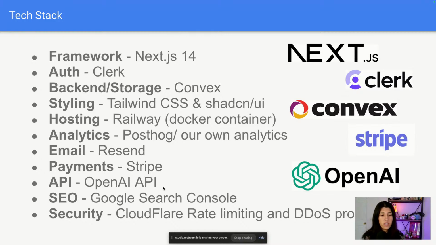We haven't really tried out other AI APIs yet, like Claude or Perplexity, because OpenAI has been working for us for now. And then for other stuff, for SEO, we're using Google Search Console to track if people are searching and if we're getting hits on our page. And for security, because Cody experienced a DDoS attack on one of his other side projects, he thought it would be cool to add DDoS protection through Cloudflare.